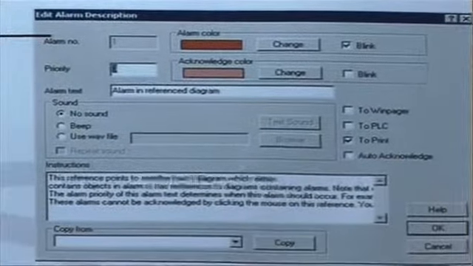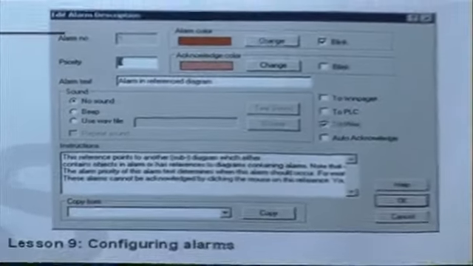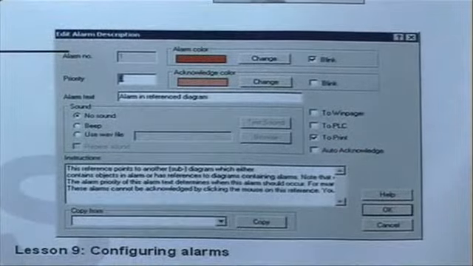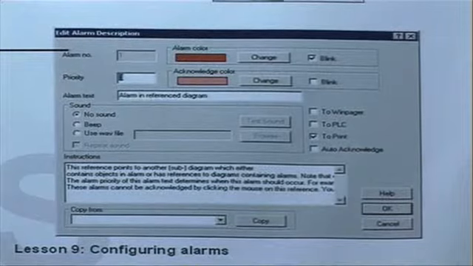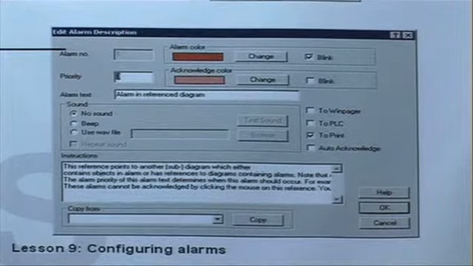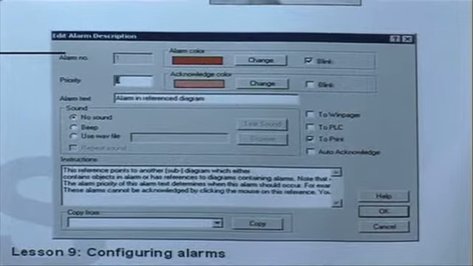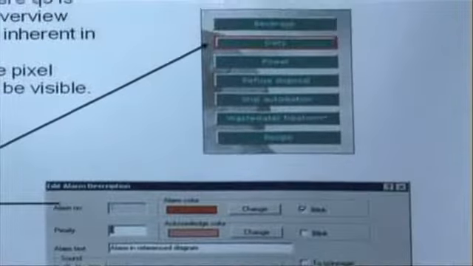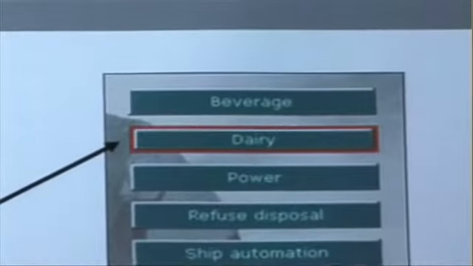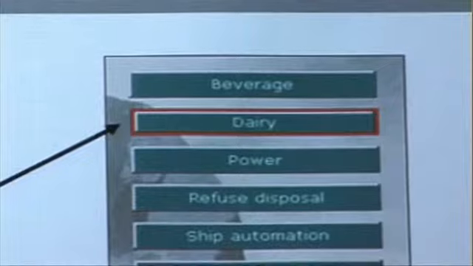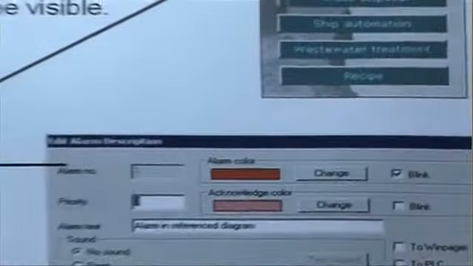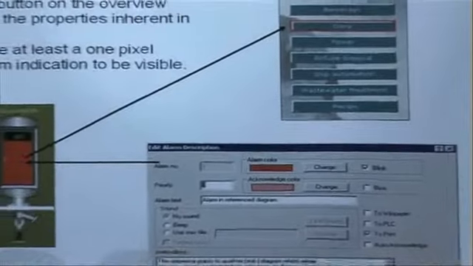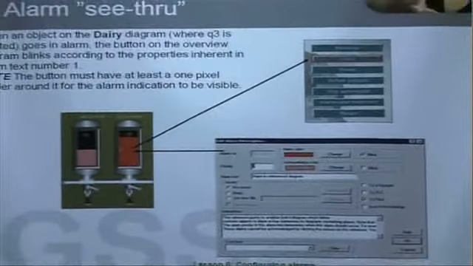The precondition for using this functionality is that the border around the button dairy has to be set to at least 1 pixel. The default value is 0 pixels. If that is not set to 1 pixel, then the alarm will not come through from the Q3 object on the button dairy.